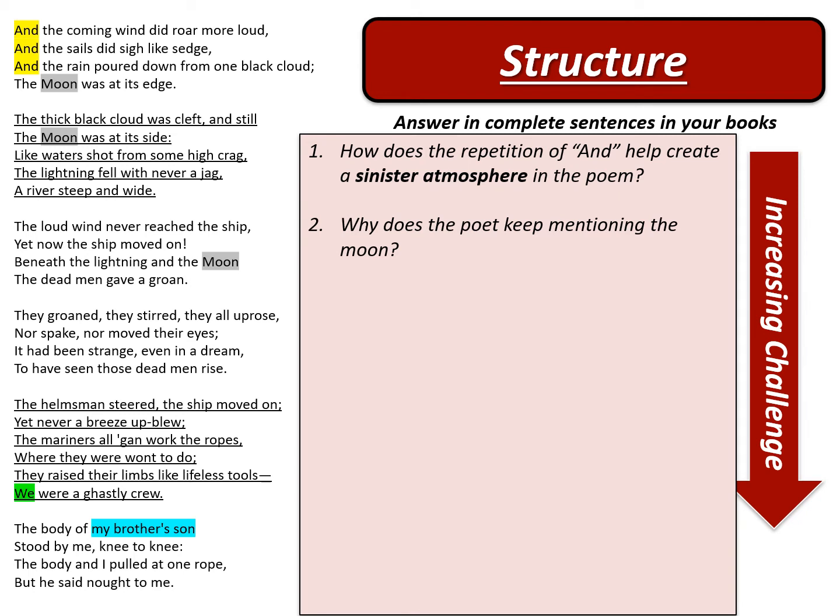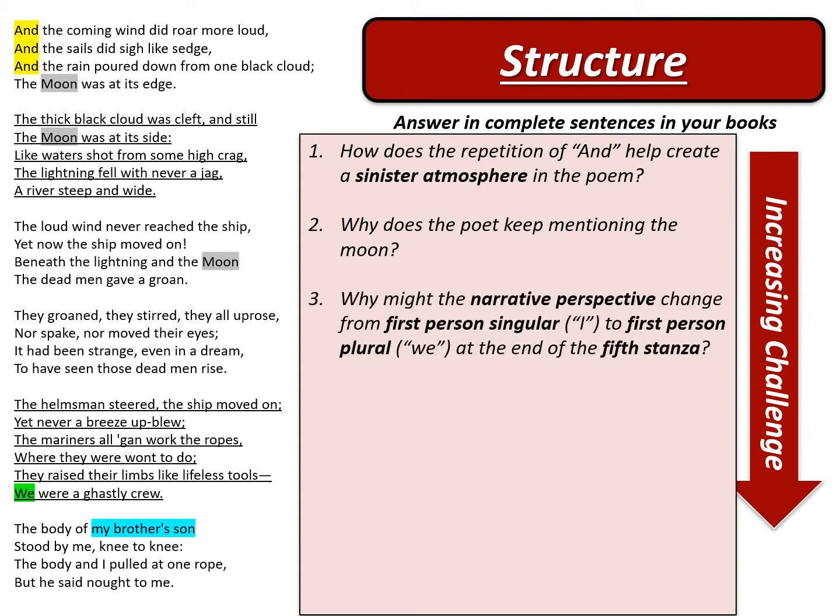Why might the narrative perspective change from first person singular to first person plural at the end of the fifth stanza, when the narrator says, "We were a ghastly crew"? Most of the poem is told from the first person, I, from the mariner's point of view. Suddenly he switches to we. Why do you think he does that? What does the we signify? We were a ghastly crew. Write your answer down.